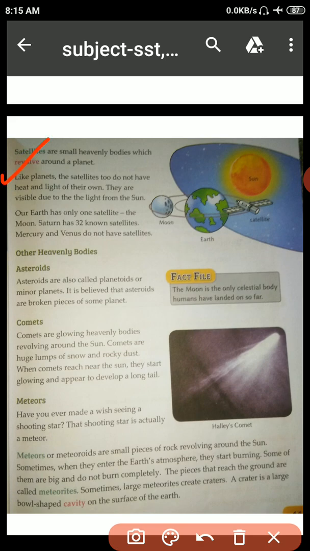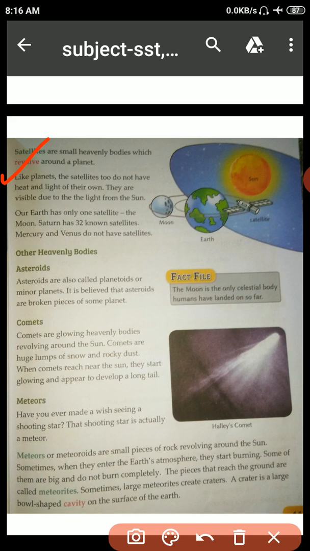Satellites are small heavenly bodies which revolve around a planet. What is a satellite? Satellites are small heavenly bodies which revolve around a planet. Like planets, satellites too do not have heat and light of their own. They are visible due to the light from the sun.